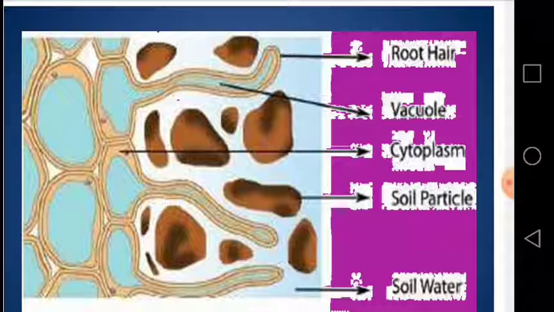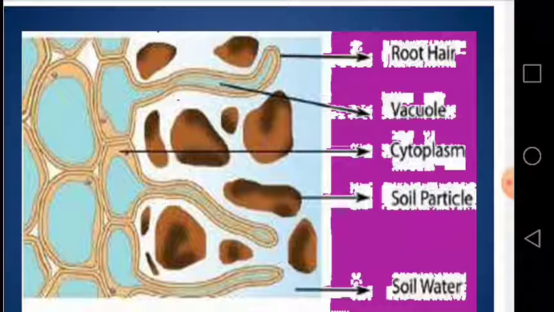But the water moves through the root hairs by the process of osmosis. As you know, osmosis is the process by which the water moves from higher concentration to lower concentration through a semi-permeable membrane.